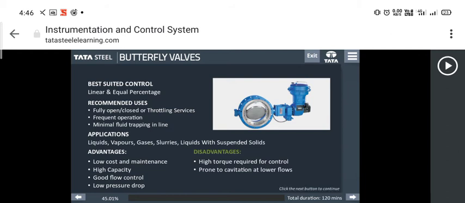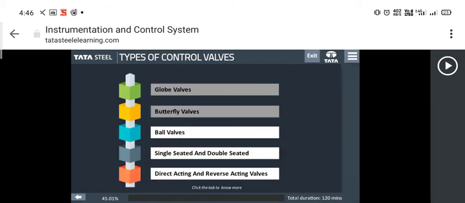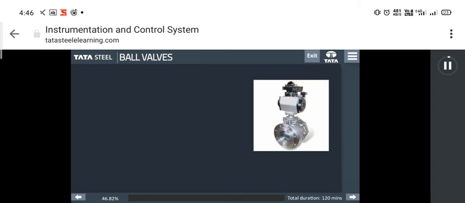There are other applications as well, like liquids, vapors, gases, and liquids with suspended solids. Butterfly valves provide low cost and easy maintenance, high capacity, good flow control, and low pressure drop, but high torque requirement for control and prone to cavitation at lower flows are two major drawbacks.